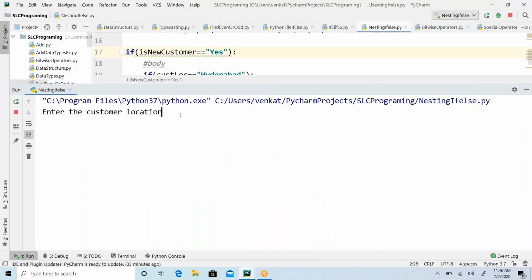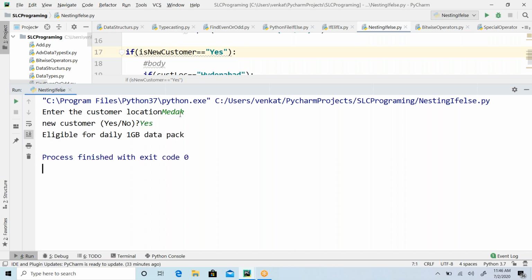So run this, enter the customer location, guys. I am entering out of Hyderabad. Okay, maybe Mitchell, some name. Is he a new customer? Yes, he's a new customer. So yes, he is eligible for the 1 GB data pack, because he is out of Hyderabad.